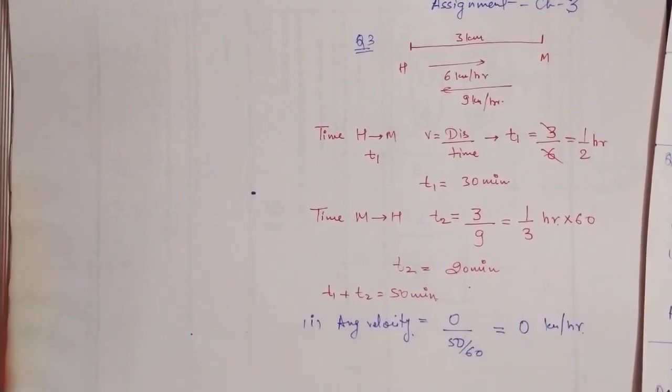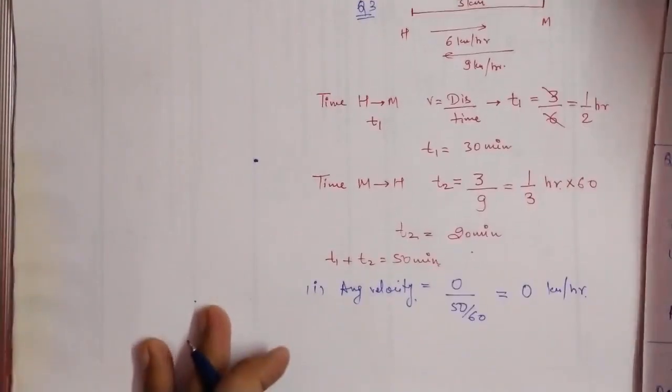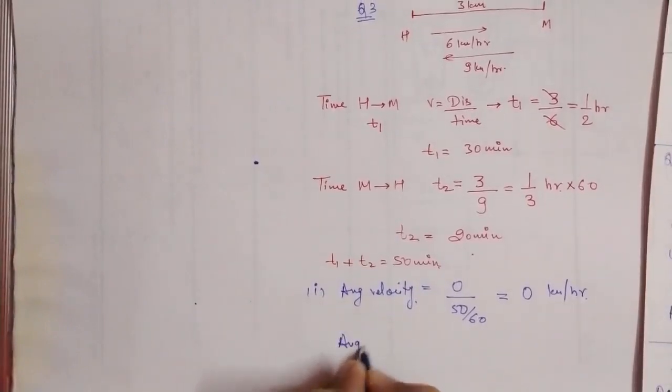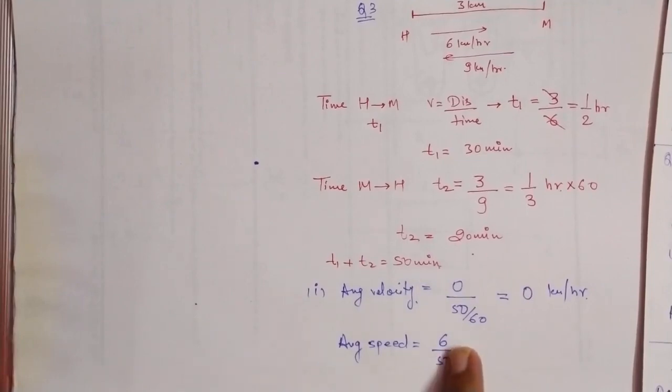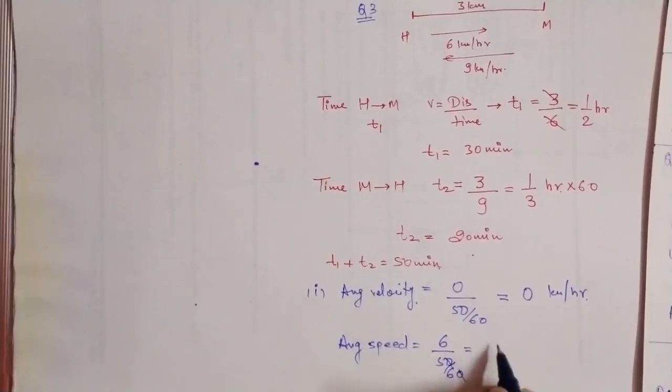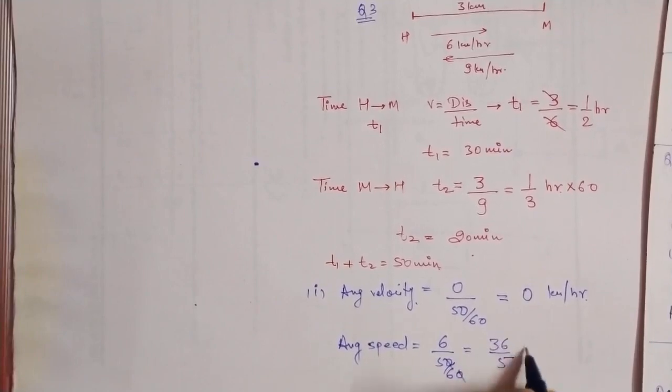kilometers per hour. Now similarly, what is the average speed? Sorry, not average velocity, that is average speed. Average speed is equal to total length covered upon time taken. The total length is not 0, because he covers 3 plus 3, that is equal to 6 kilometers, and again take the 50 minutes but convert it to hours, because time is in minutes and distance is in kilometers. So we divide by 60. What you will get is 36 upon 5 kilometers per hour, which is your average speed.